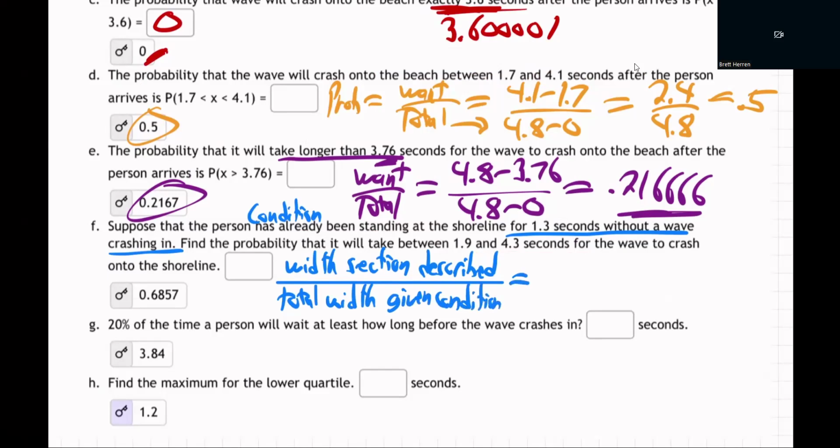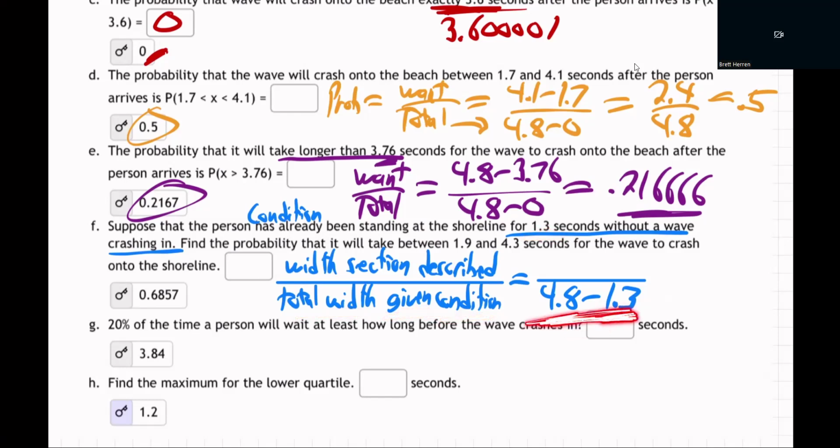Okay, let's see if we can make some sense out of that. So there's the condition, as it says up here. You've been there 1.3 seconds without a wave crashing in. So that means it could come anywhere between 1.3 and 4.8, right? That's the total width given that you've already been there 1.3 seconds. Obviously, the wave didn't come between 0 and 1.3 seconds. So it's going to come somewhere between 1.3 seconds and 4.8 seconds.